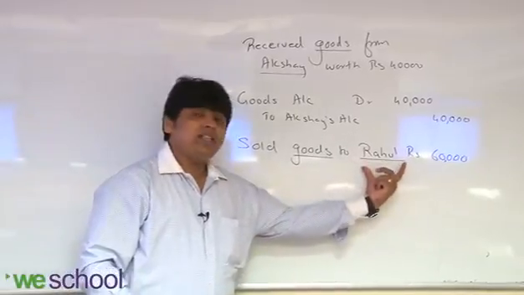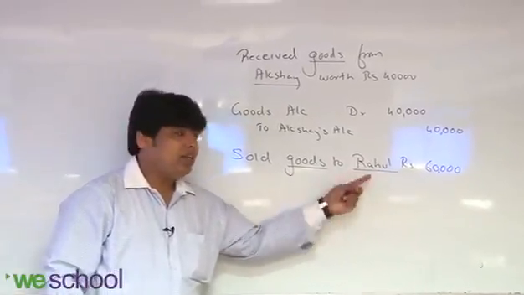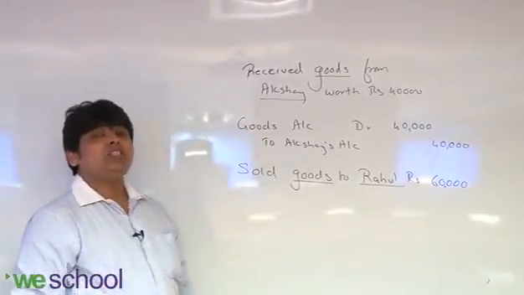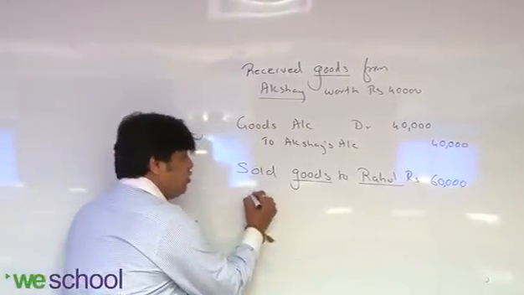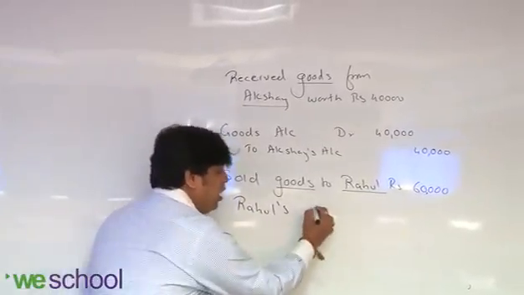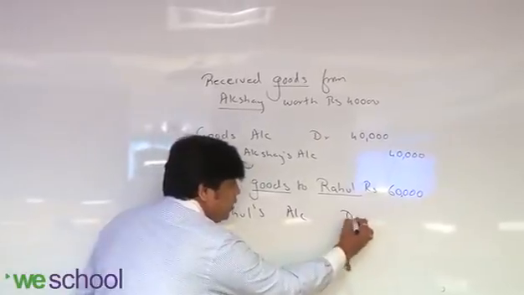And personal account says that debit the receiver. Rahul is the receiver because you sold goods to Rahul. In this, cash has not come in the picture. So Rahul's account debit.